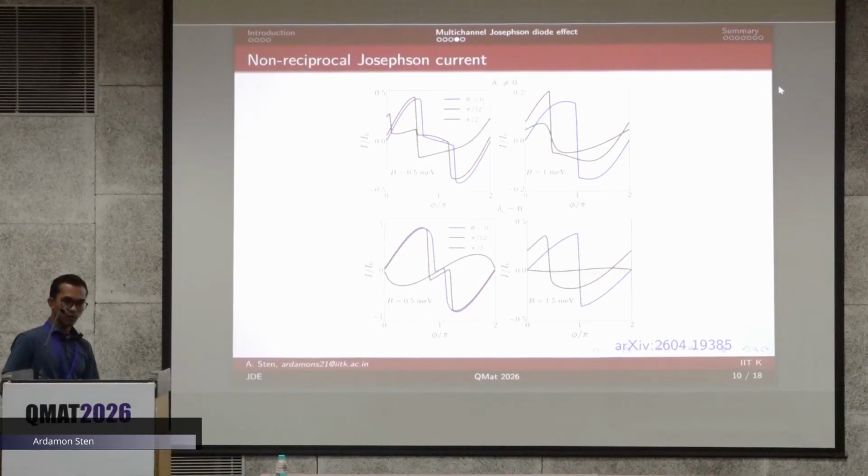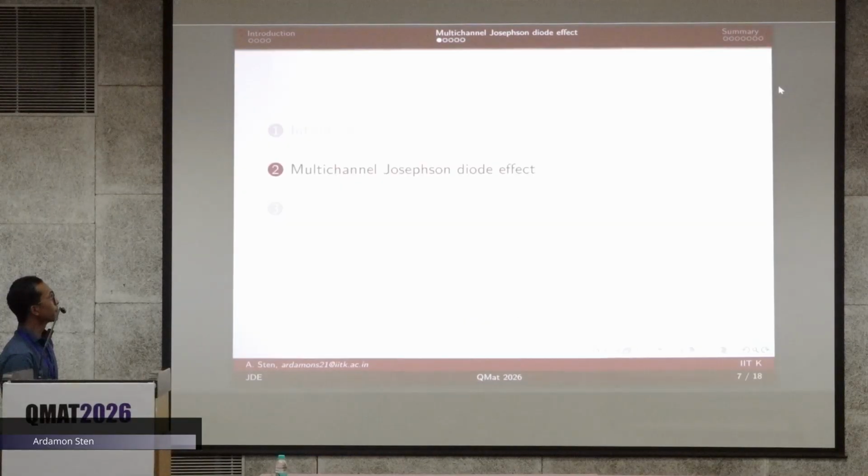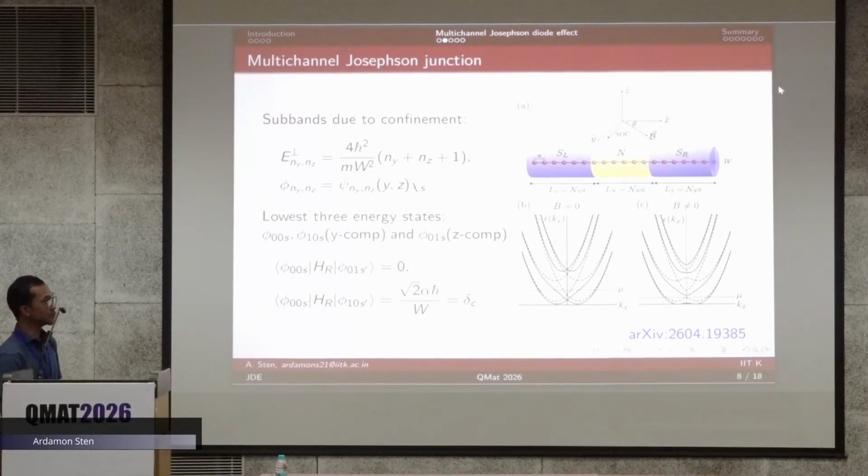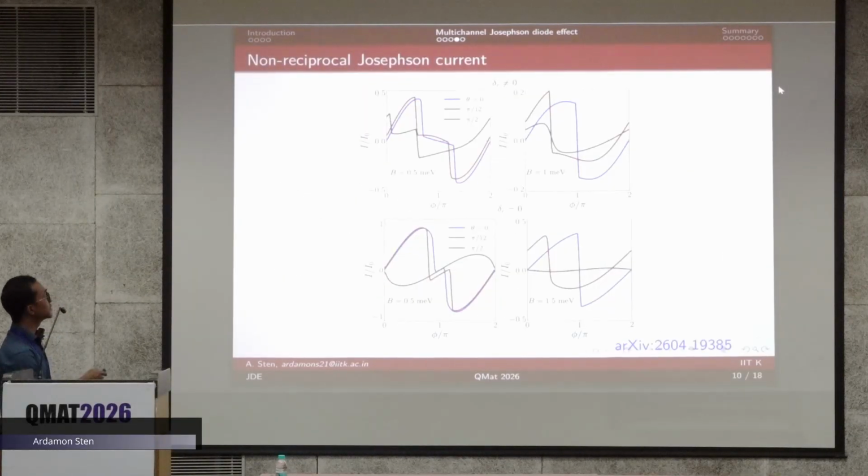Now we look at the Josephson junction and we study the JDE. Here theta is the orientation of the magnetic field. This is the geometry of the system. We apply the magnetic field in the xy plane at some angle theta, and we can vary this angle theoretically. We look at the Josephson current as a function of the phase difference. When theta is 0, that means the Zeeman field is along the transport direction. We see that there is no asymmetry in the critical currents. The IC plus and IC minus are equal. Therefore, there is no JDE.